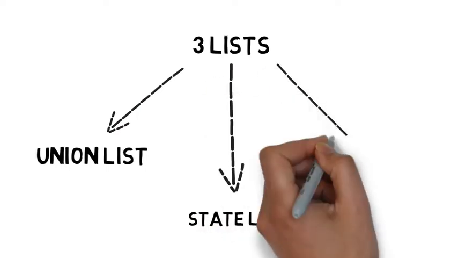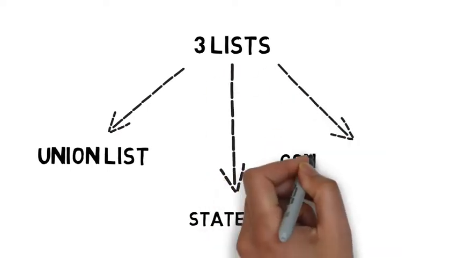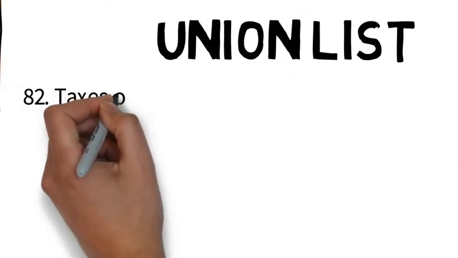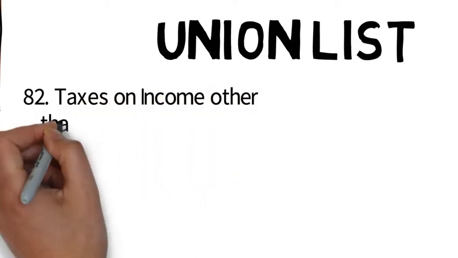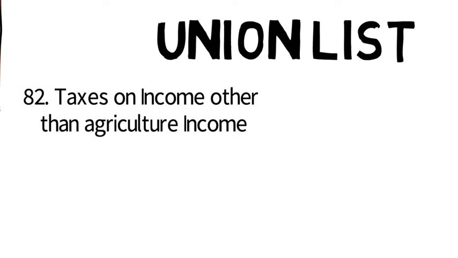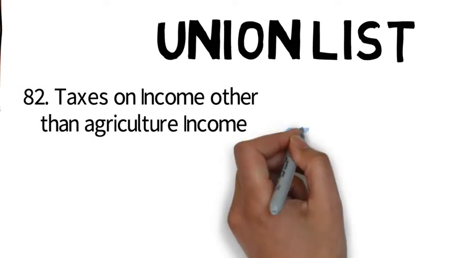Concurrent list has combined power for both types of governments. Income tax is defined in serial number 82 of union list, where it is written that taxes on income other than agriculture income. That means central government has power to tax income other than the agriculture income.